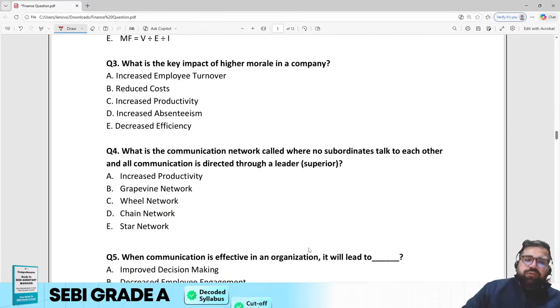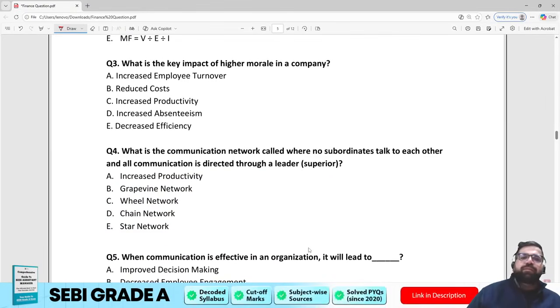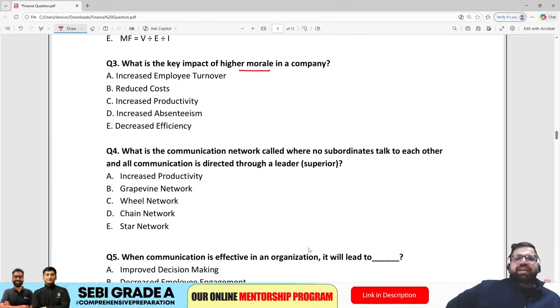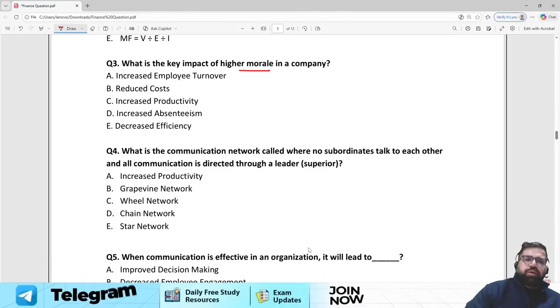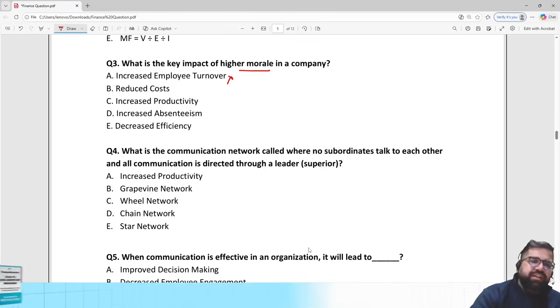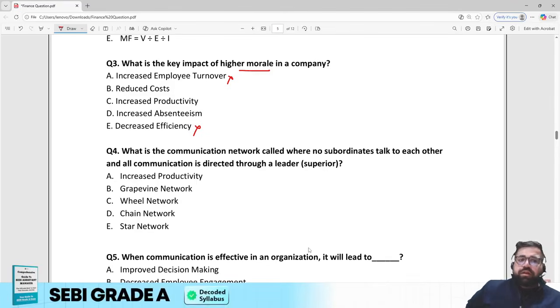Right? What is the key impact of high morale in the company? When you say company is having high morale, it basically means all the employees in the company are connected to the company in bad times also. Increase employee turnover? No, because if morale is high, people will stay in the company. Reduce cost, increase productivity, increase absenteeism, or is it related to decrease efficiency? Efficiency will increase, right? So it is also removed.